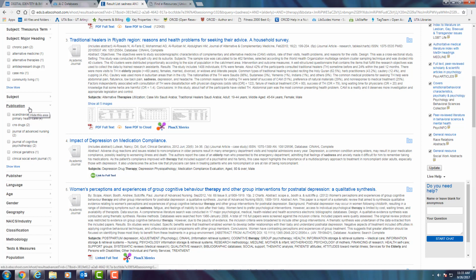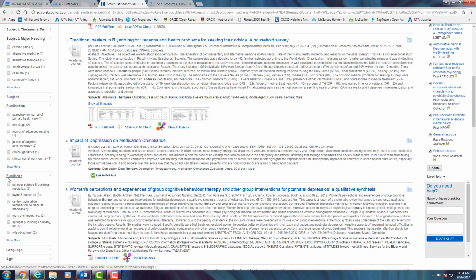So if you look at the publication, you can whittle it down by clinical social work journal or clinical geriatrics, which may or may not be social work. So that's something you would have to delve into further to see if that was a medical journal or if it was specifically from social work. But this is one way to start whittling down a search if you know you have to only use social work journals and stuff written by social workers, which has come up, but not always.